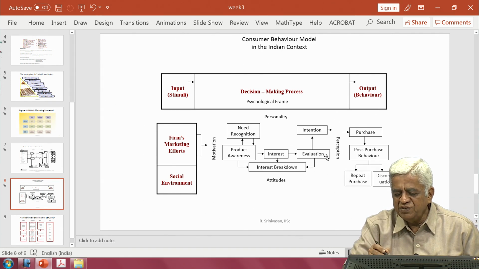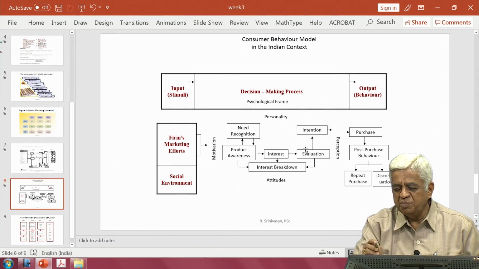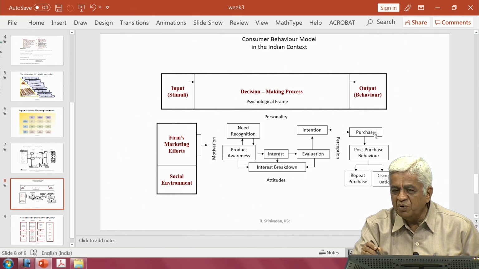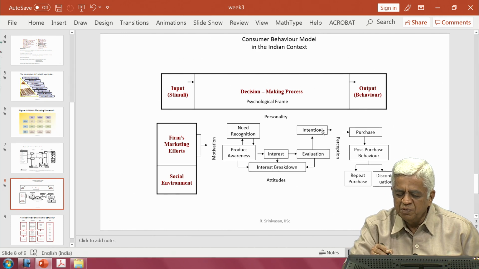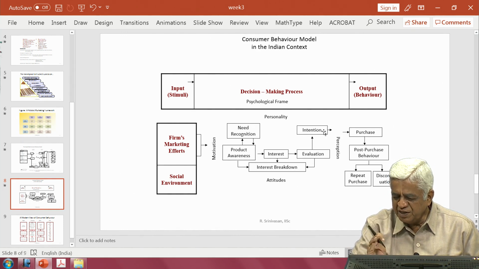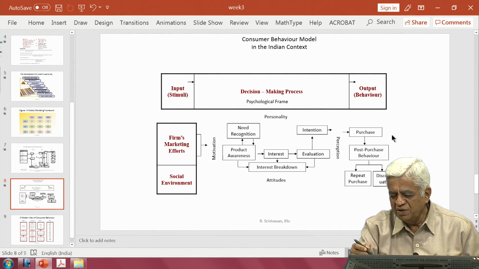When the evaluation of the product results for you to buy, there is an intention to buy that particular product. So, this intention leads to what is called immediately the purchase. So, when the consumer comes to this intention stage, the typical output that you can expect is purchase.